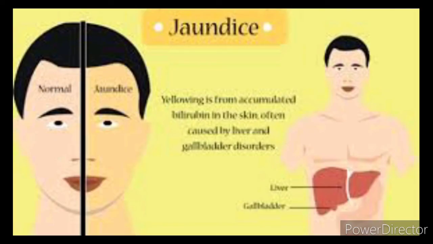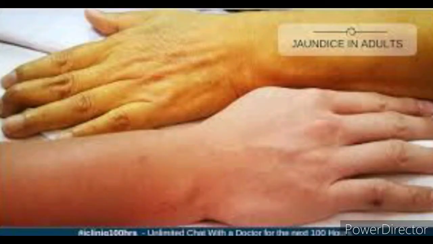Then next we will learn about jaundice. In jaundice, the liver is affected and the liver cells fail to break down the hemoglobin and to remove the bile pigments from the blood. The deposition of these pigments changes the color of the eye and skin to yellow. Sometimes jaundice is caused by hepatitis and viral infections.